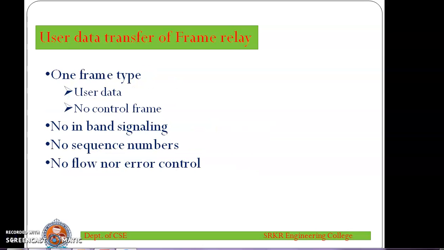Now we'll see how user data is transferred in frame relay. User data is transferred in one frame type, that is, it will contain only user data but no control information. If it is transferring user data, it will consist only of data: no control information, no in-band signaling, no sequence numbers, meaning the frame will not have any sequence numbers, so it will not have flow and error control. This is how user data is transferred in frame relay.